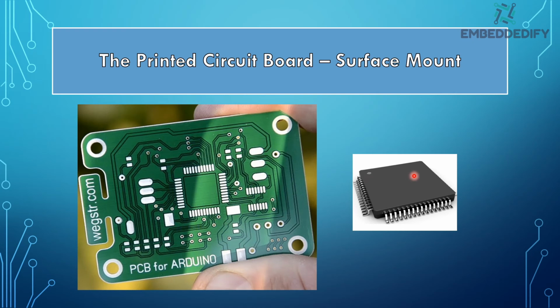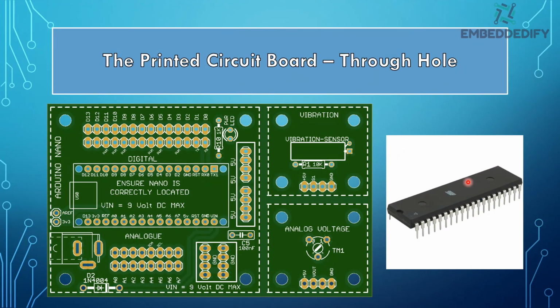In this case, the microcontroller sits on the surface of the PCB. That's why the microcontroller is a surface mount component. In this case, there are holes on the PCB, and inside each hole a single leg of the microcontroller will go through.